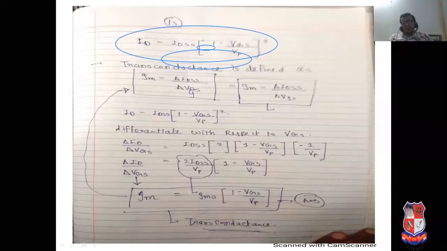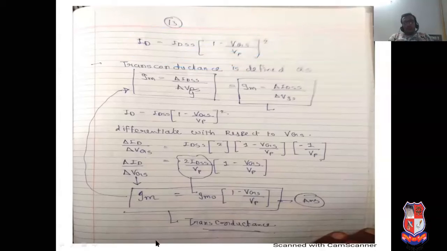It is considered the equation of transconductance. Please prepare this carefully. The final equation: Gm equal to Gm0 into (1 minus VGS upon VP).